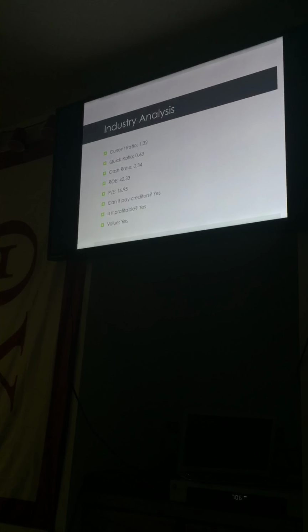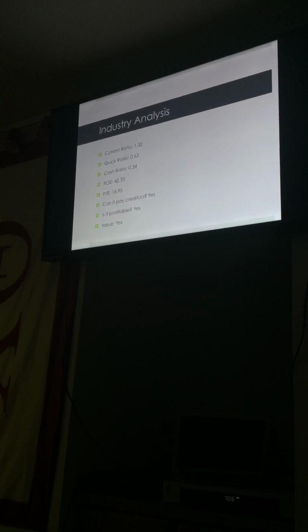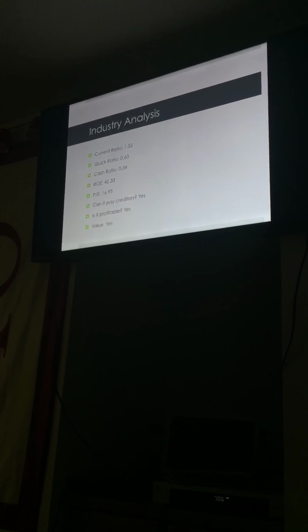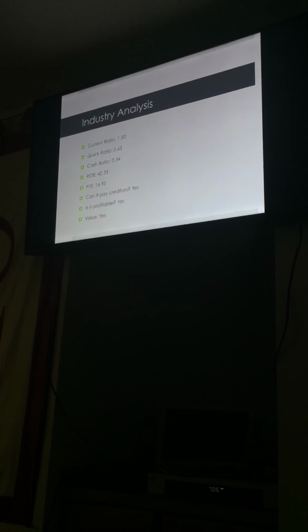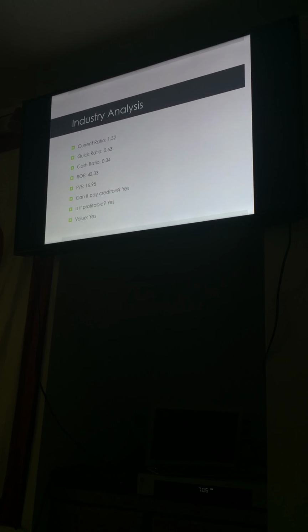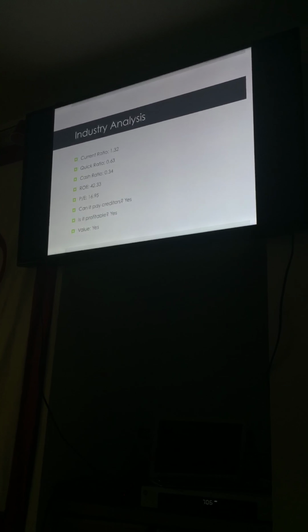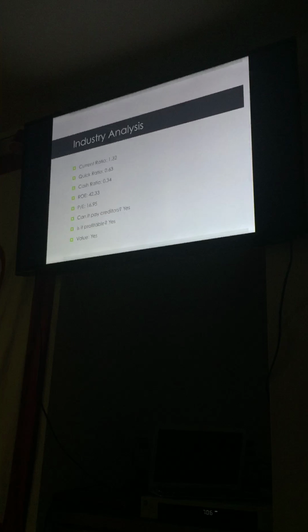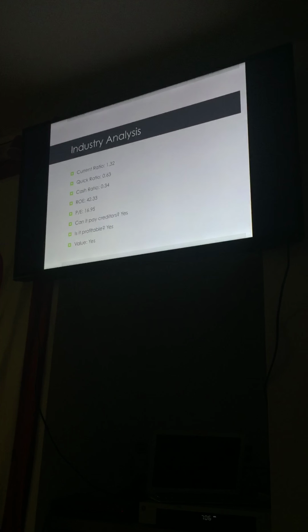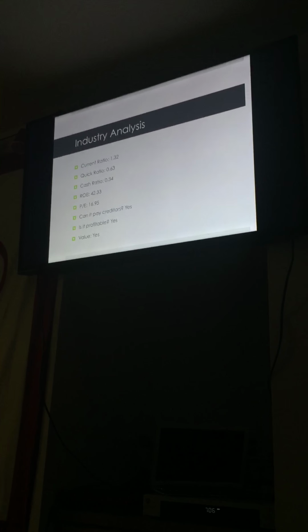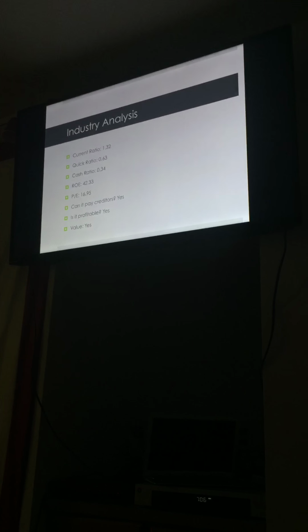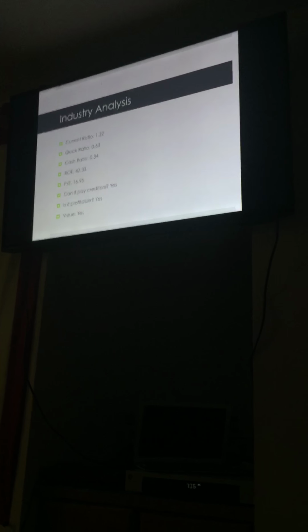So for this industry, for the averages for current ratio, we have 1.32. For a quick ratio, we have 0.63. Cash ratio, we have 0.34. And return on equity, 42.33. And this is mainly because of Boeing and Lockheed Martin having such ridiculously high numbers. And then for price to earnings, it's pretty average with other industries at 16.95.